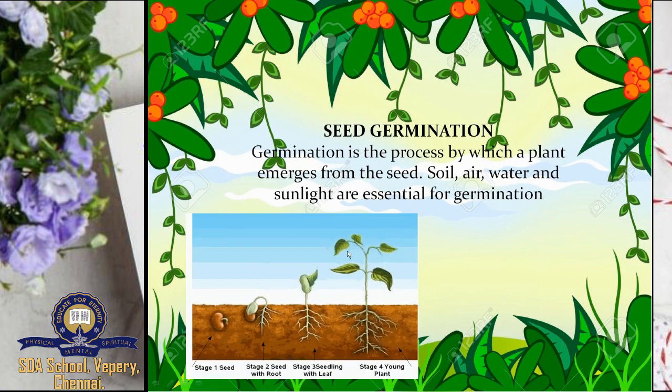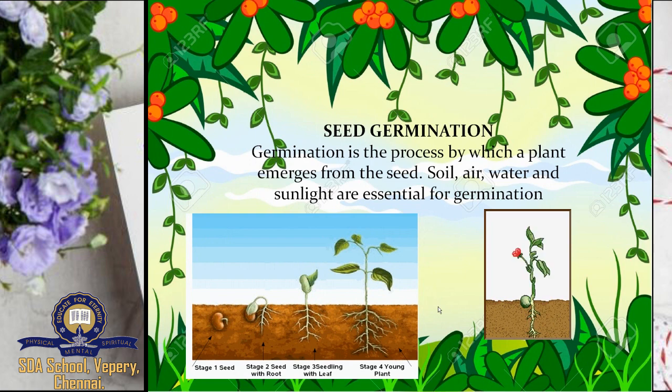So you have various stages. So this is a seed which you put inside the ground, under the ground. So from the seed, the root will start growing, and then the upper part, the leaf will come, and at last a small plant will emerge. So these are the stages of seed germination. So see this. From the seed, the root comes, and then the leaf and the flower all emerge. Okay.